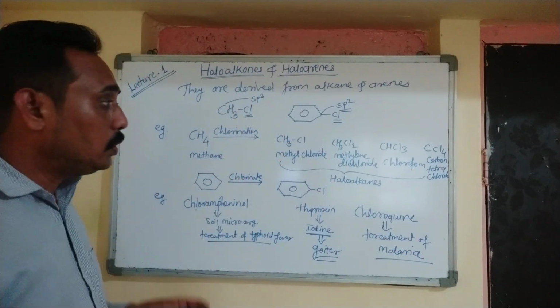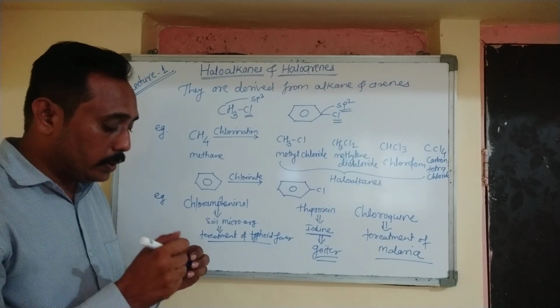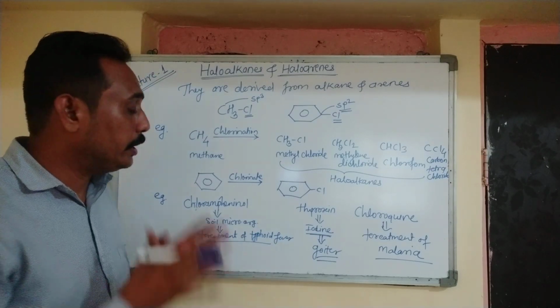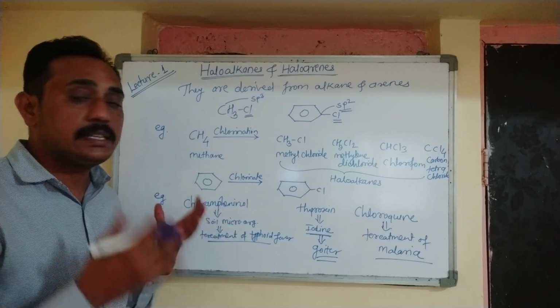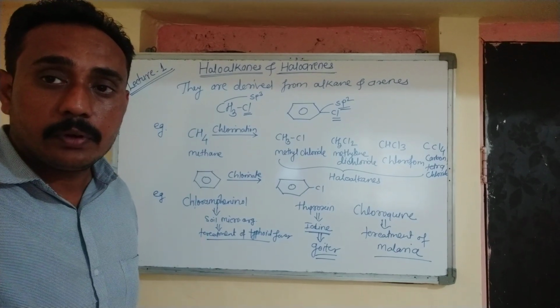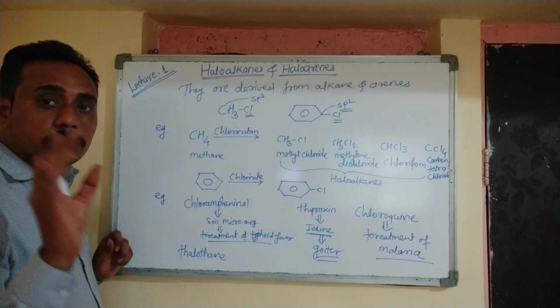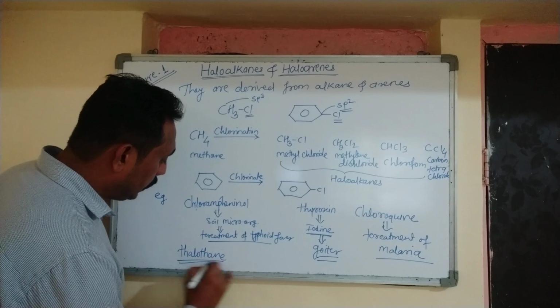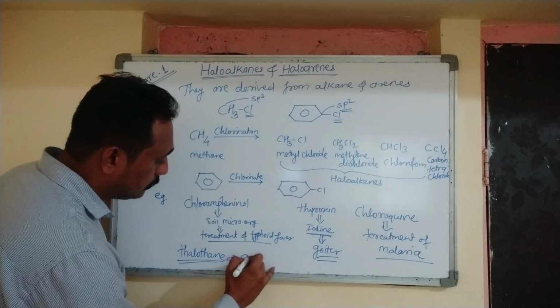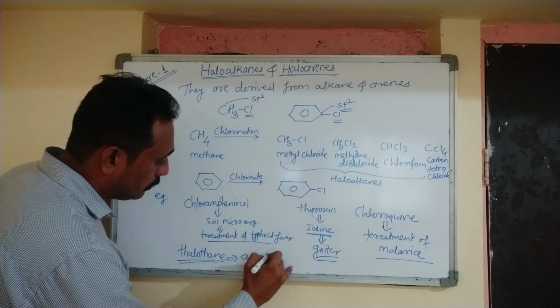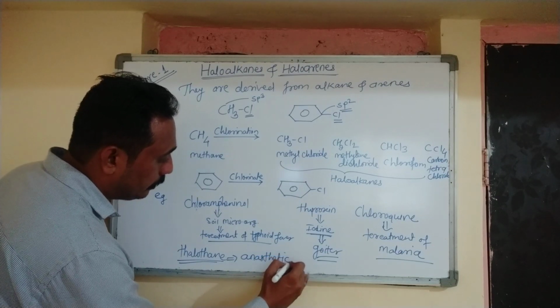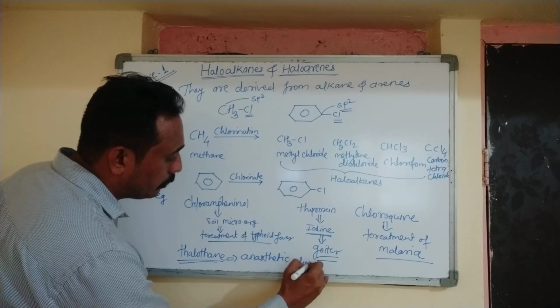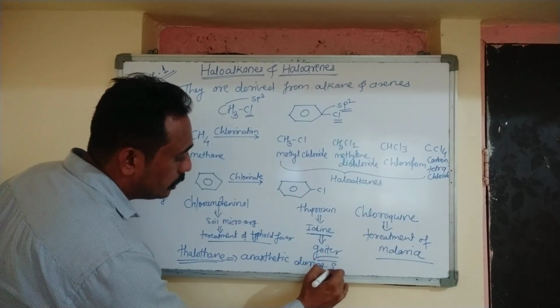So these haloalkanes or haloarenes are very important from the industry point of view as well as in our day-to-day life. Now halothane is used as an anesthetic during surgery.